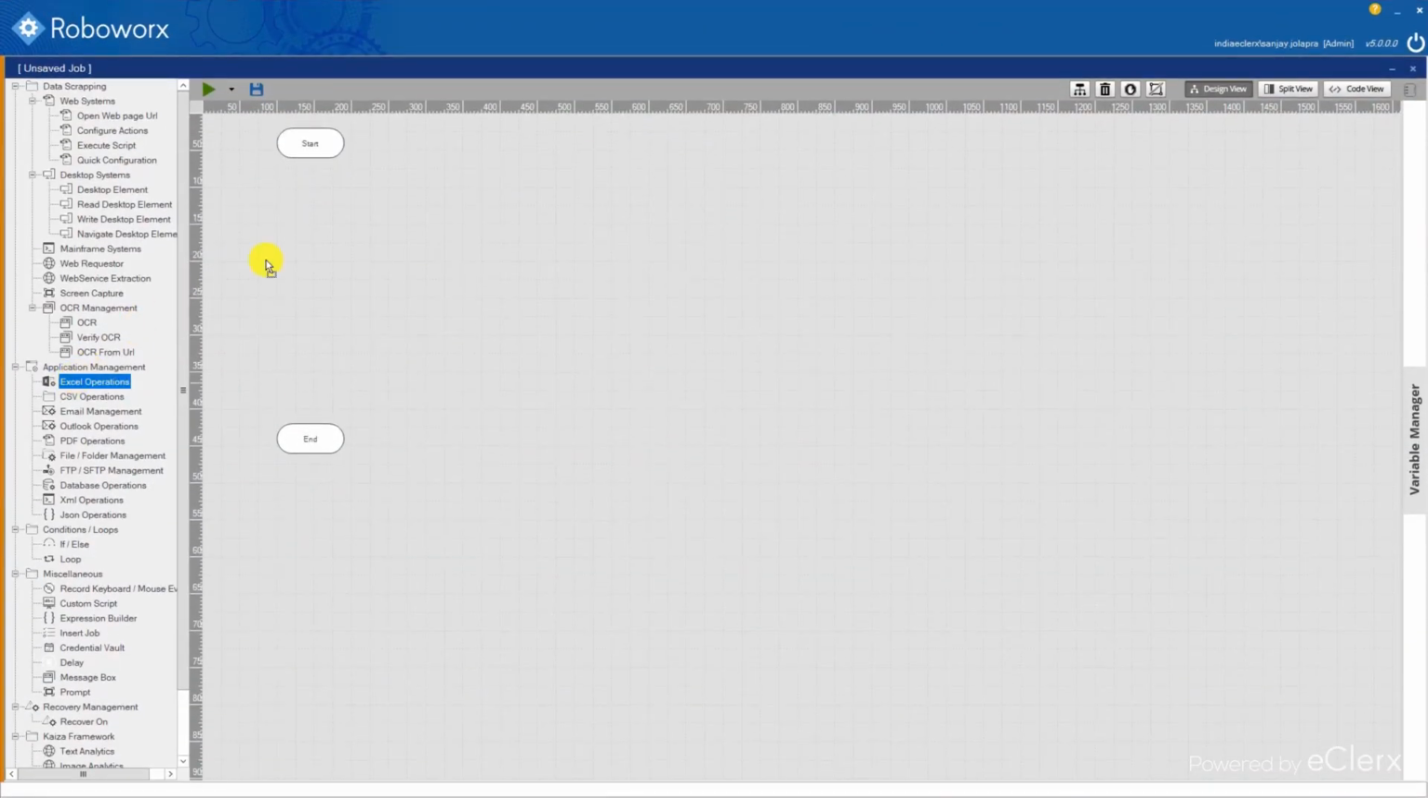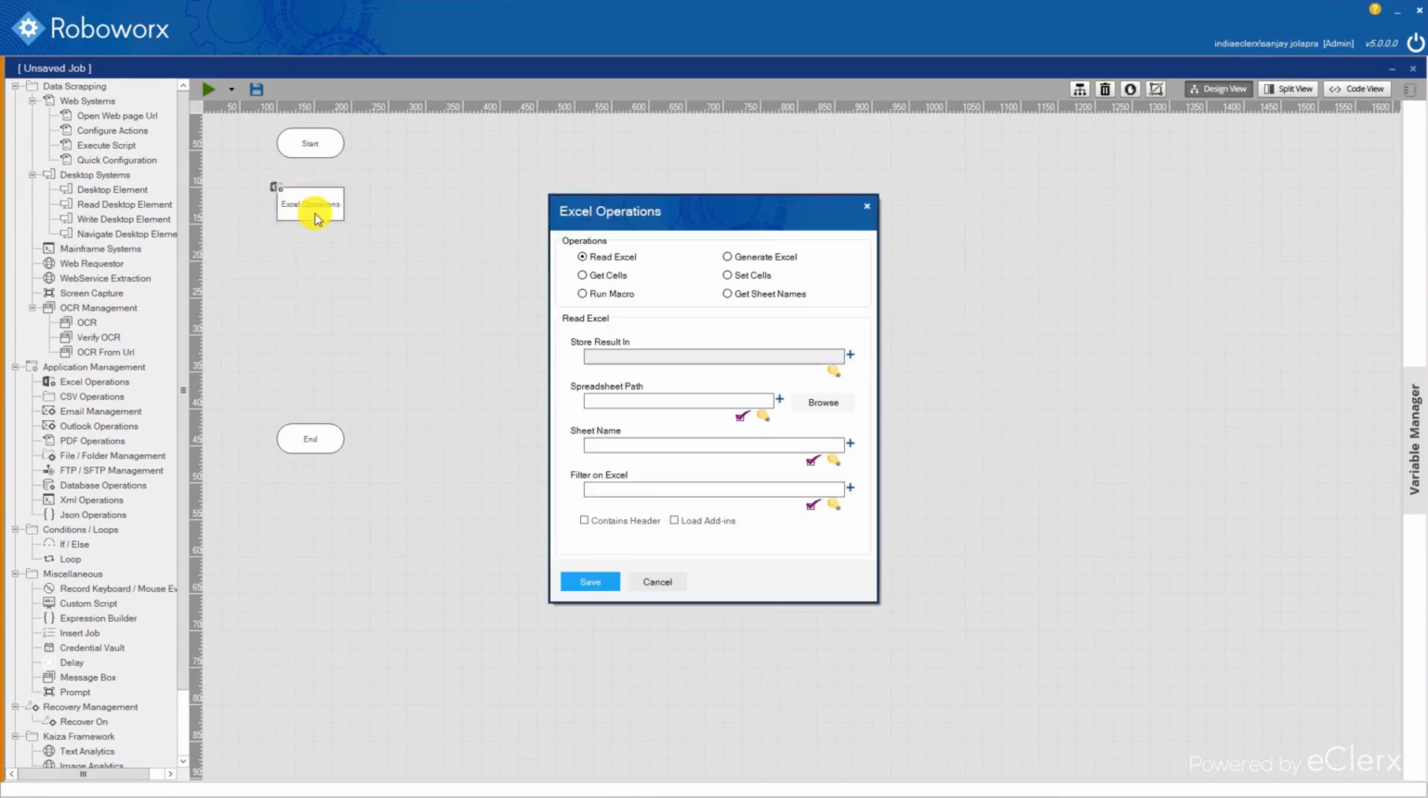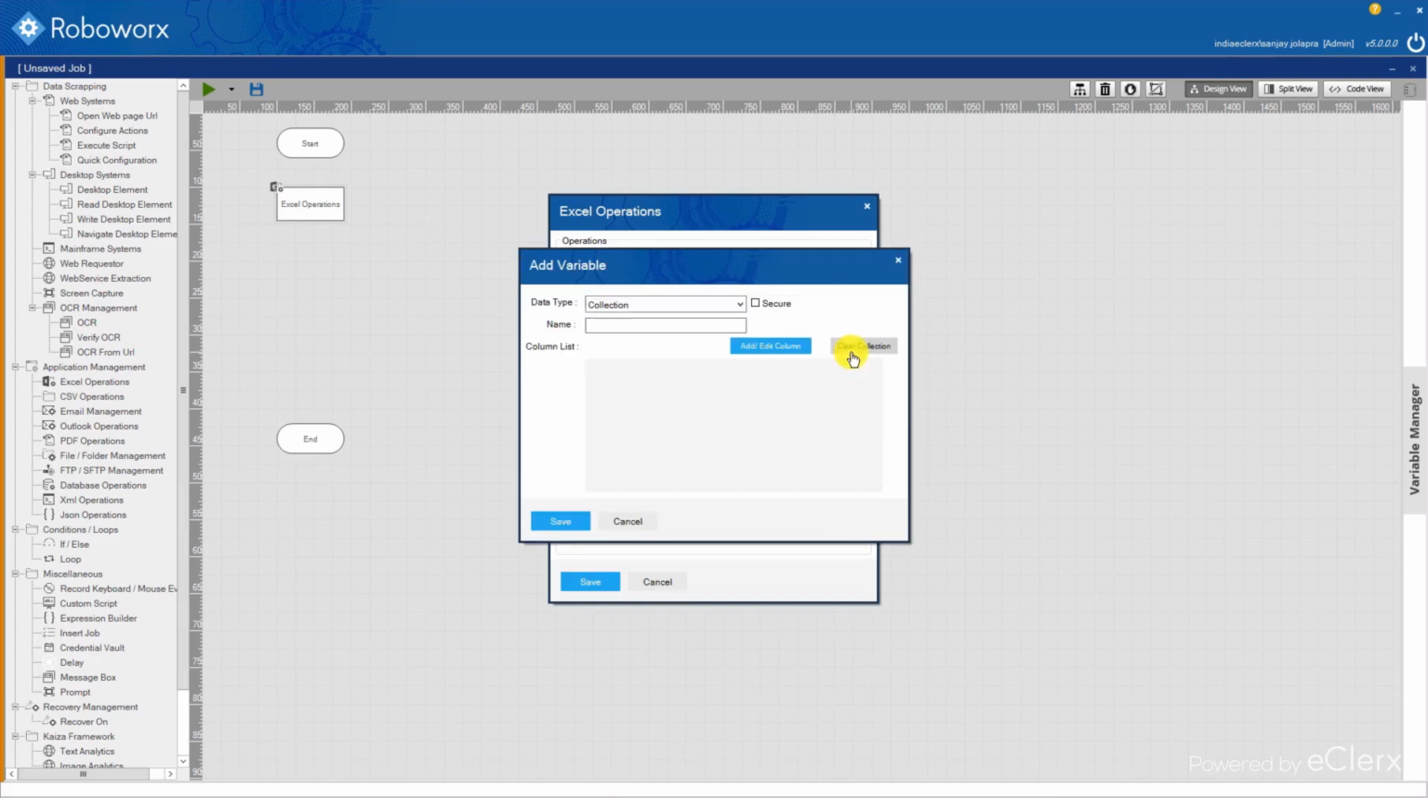So, let us drag the Excel operations control to the main screen. The operations value is set as read Excel since we want to read the data from the source file. We then need to add a variable where these product category values need to be stored. Click on the plus icon and give the variable a name. We then save the details.